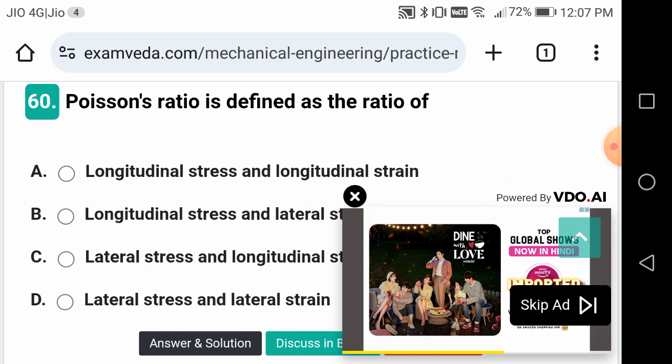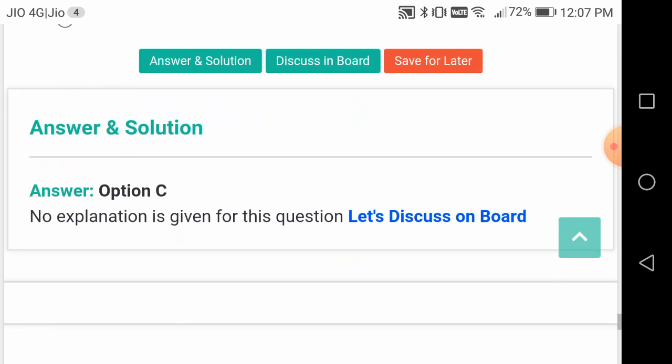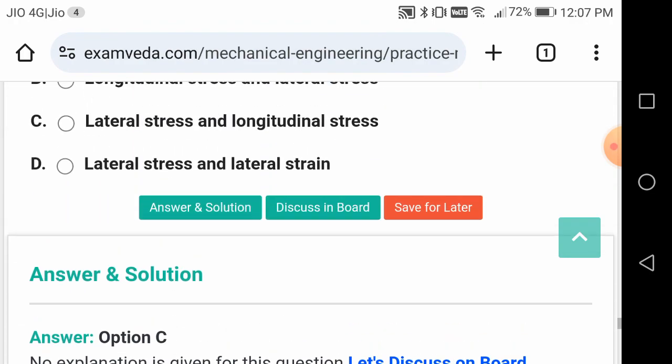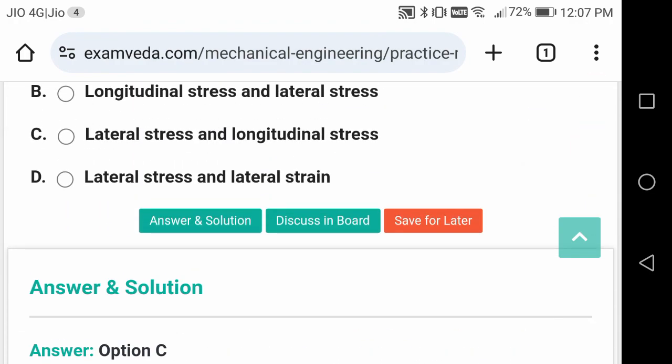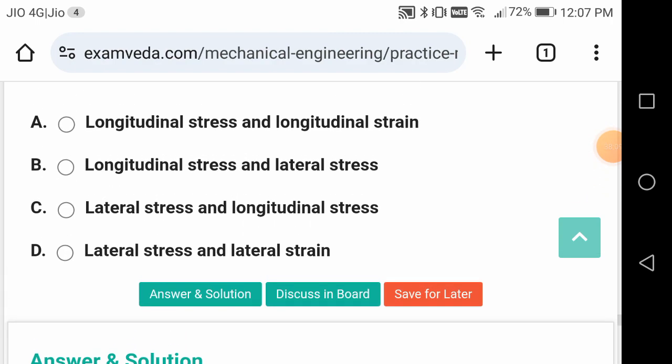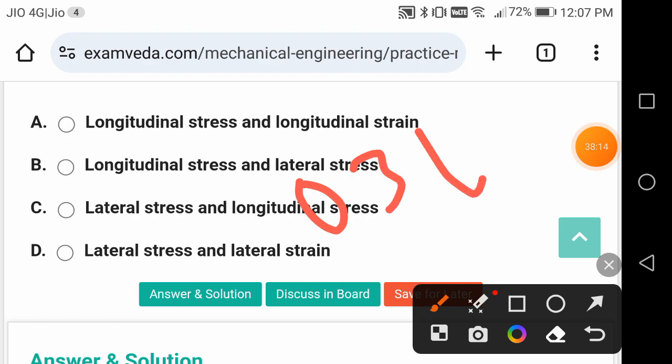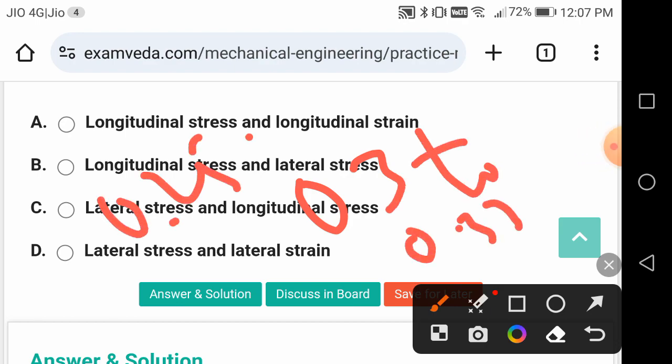This is known as your Poisson's ratio. Poisson's ratio for steel is around 0.3, friends, 0.3 to 0.33, right? Some books give it as 0.25 to 0.3 also, friends. Not a problem.